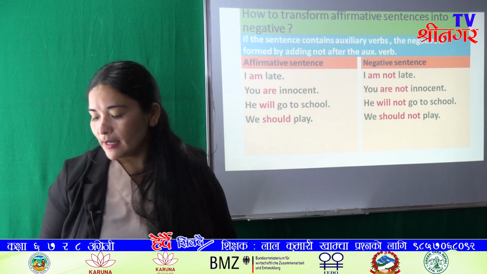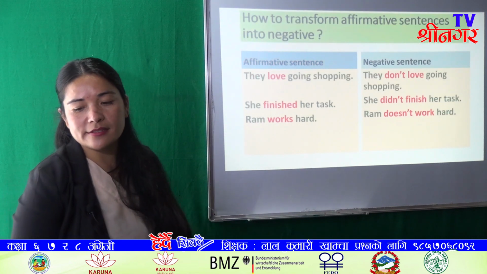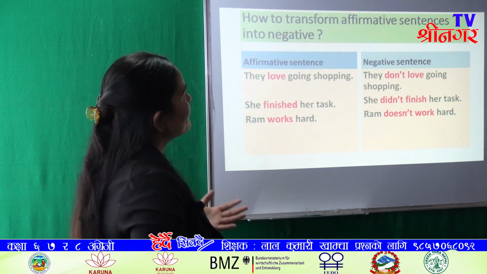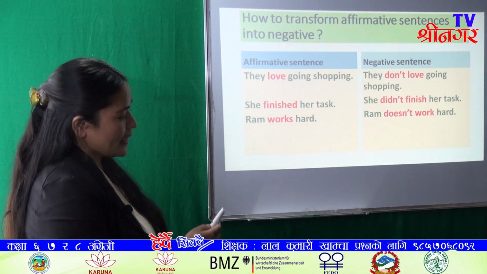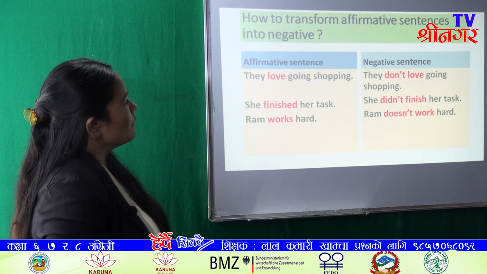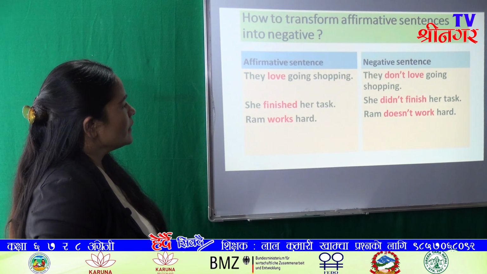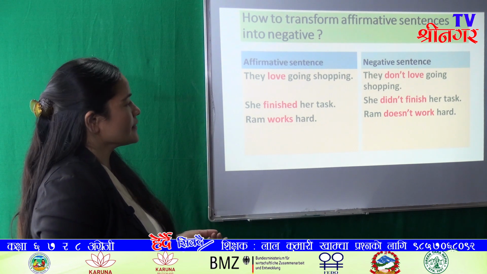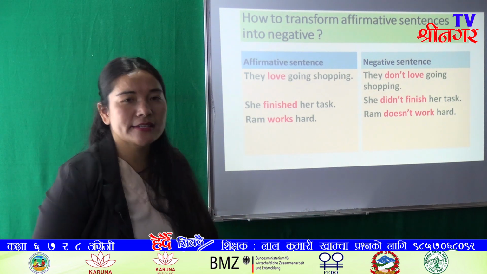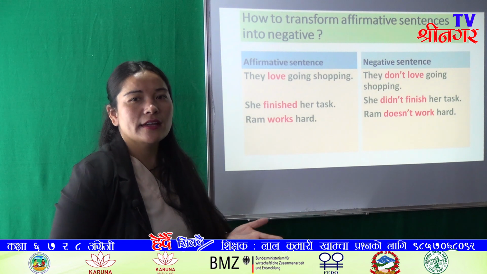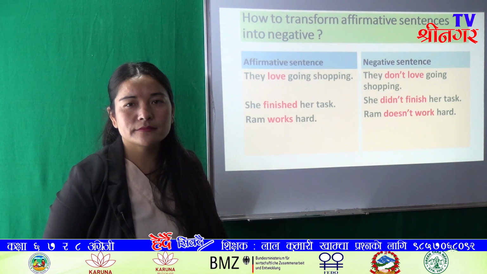If so, let's see the next one, how to change affirmative sentences into negative. Look at the examples. They love going shopping. She finished her task. Ram works hard. In these three sentences, can you see? Is there any auxiliary verb?